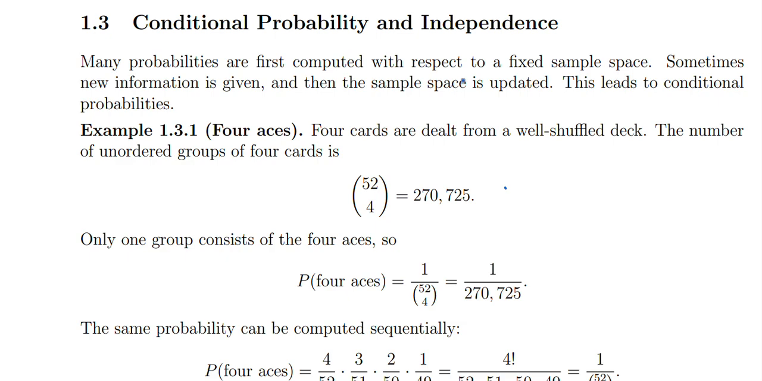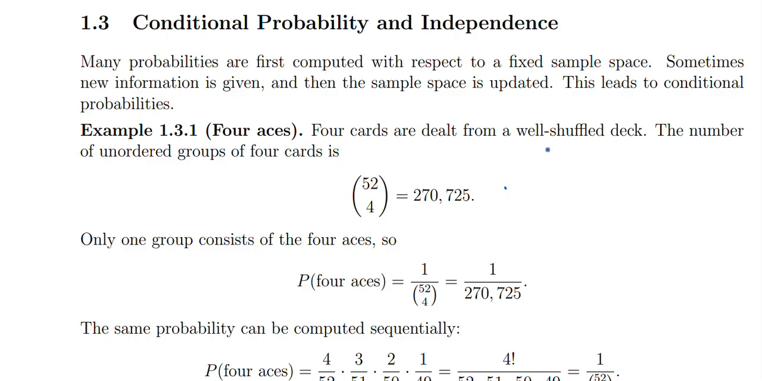We will be covering conditional probability and independence. Let us start. It's saying many probabilities are first computed with respect to a fixed sample space. That's true. Sometimes new information is given and then the sample space is updated. This leads to a conditional probability.